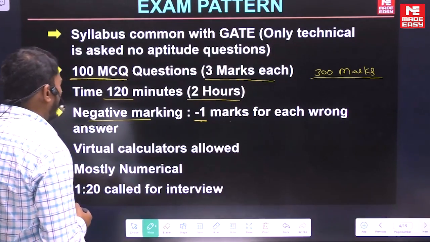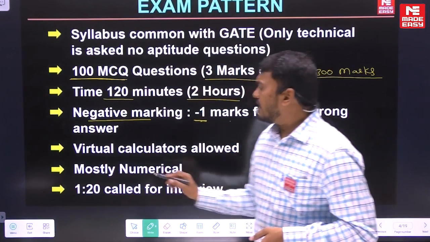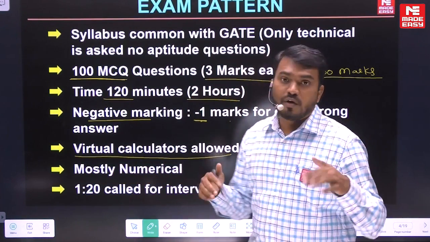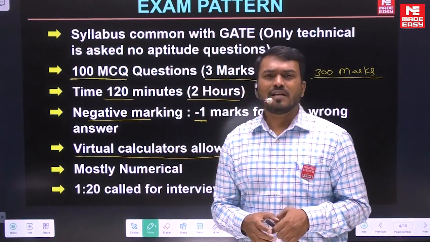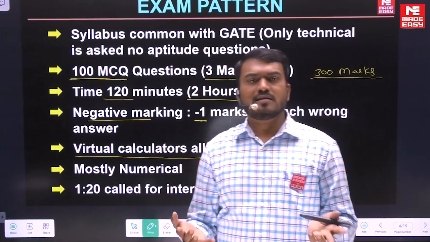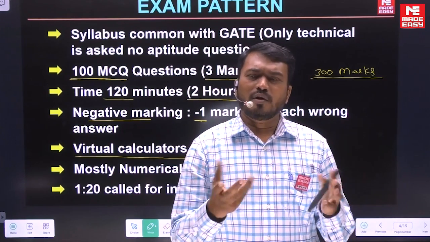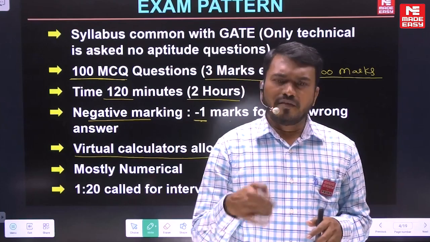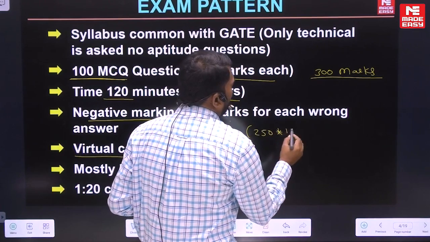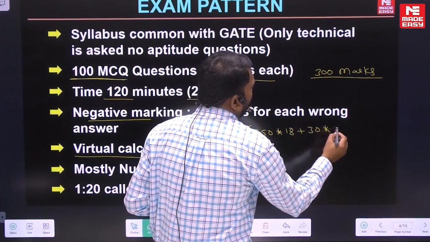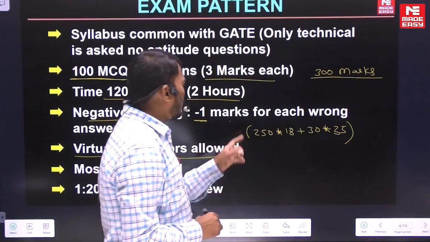Next, now a virtual calculator is allowed. Remember, a virtual calculator is allowed, but I don't know how user friendly you will find it, because it has its own advantages and disadvantages. For example, if you have a small calculation, it is better to use the virtual calculator. But if you have a very big expression, for example 250 multiplied by 18, plus 30 multiplied by 35, then with a virtual calculator you have to type so many things.